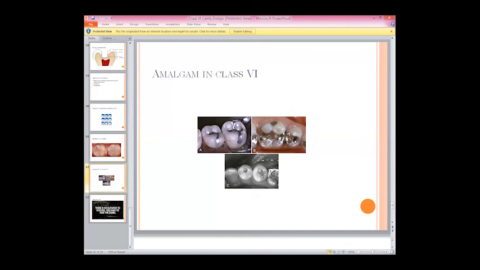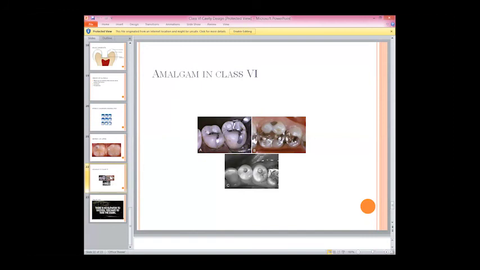Now this is class 1. It is restored with the amalgam. This is class 2 because it involves both proximal edges, the mesial side and the distal side. This is also class 2, and this is class 6. Thank you for using your common sense. Don't copy each other.